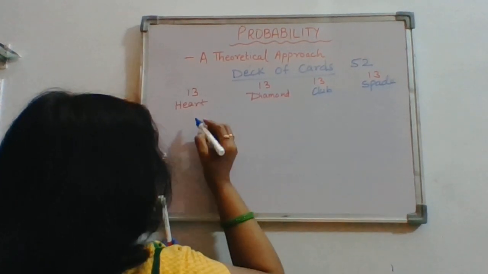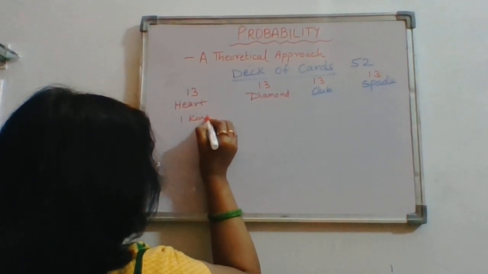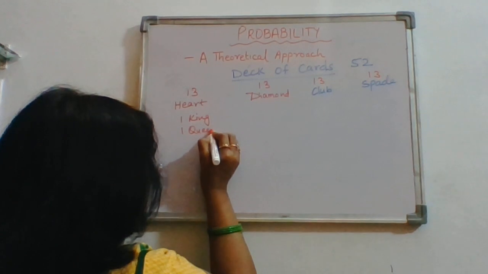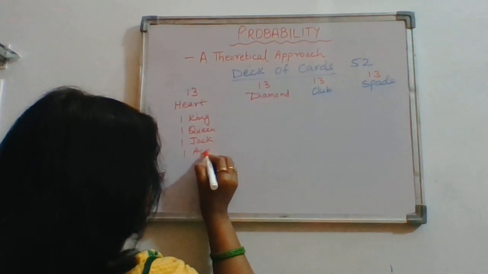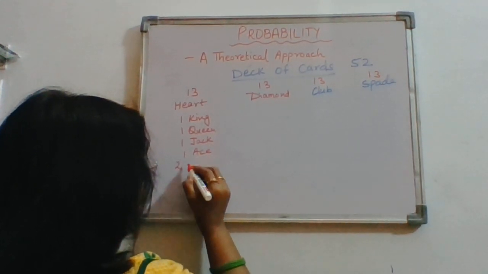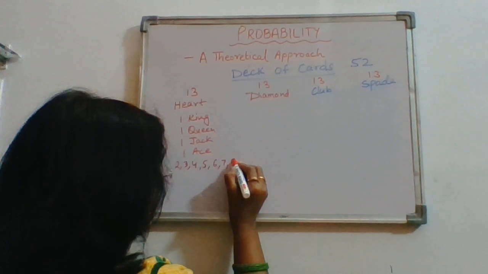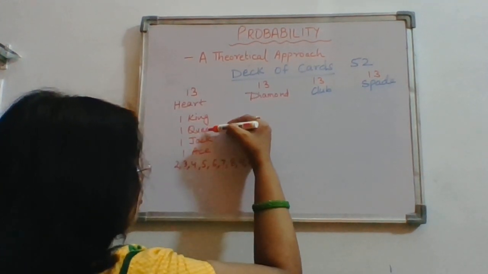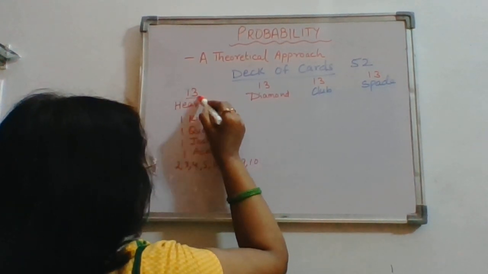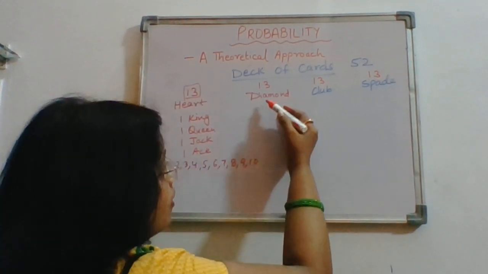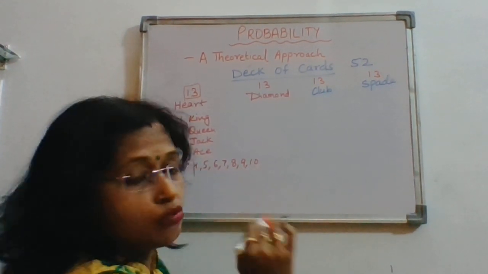And in each we have one king, one queen, one jack, one ace and numbers 2 to 10, that is 1, 2, 3 up to 13. We have 13 cards in each.